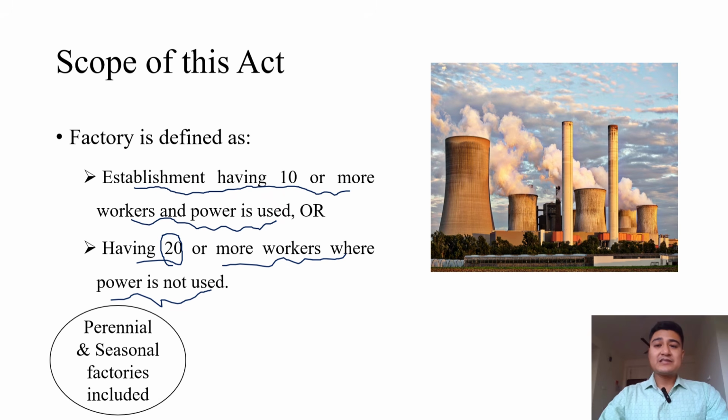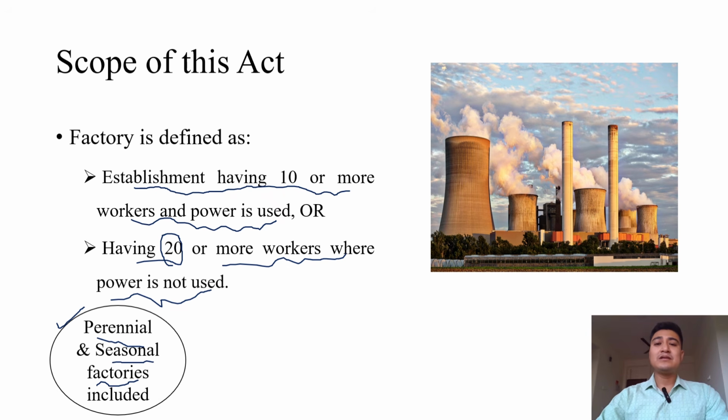This act previously was for only established industries or factories. However, after the amendments of 1976 and then 87, the perennial and seasonal factories were also included. This is very important. With seasonal factories, I mean those factories which are established seasonally.